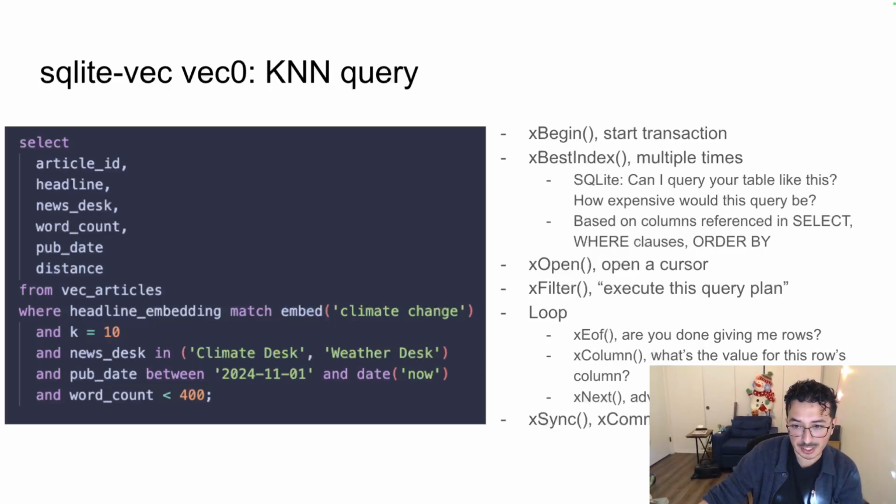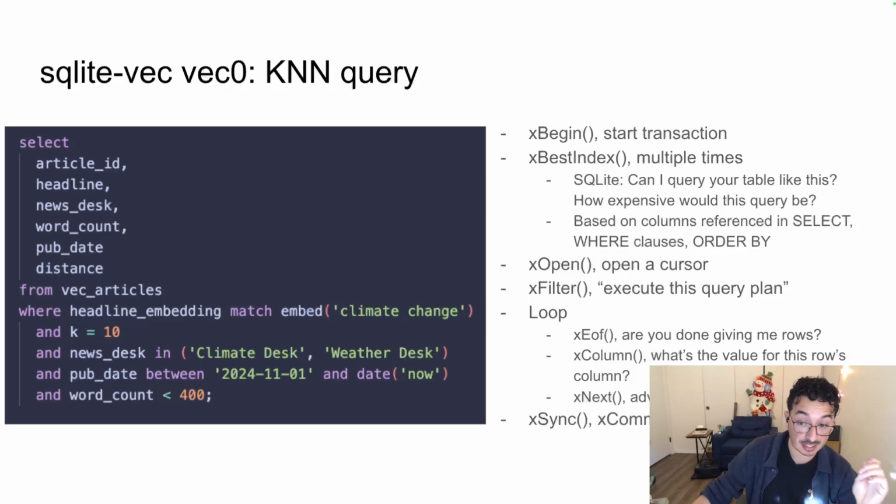Your virtual table implementation will take that and it will have to guesstimate how expensive that query will be. Depending on what the SQLite query planner provides and what it wants to optimize for, it will figure out the most efficient way to query your database, right? So every time xBestIndex is called, which could be multiple times for a single query, you have to provide it a query plan. And at the very end, SQLite will take all those different options and be like, okay, I'm going to choose this query plan. So it will call xFilter down here and be like, this is one query plan that you provided to me before. Go ahead and execute this query plan.